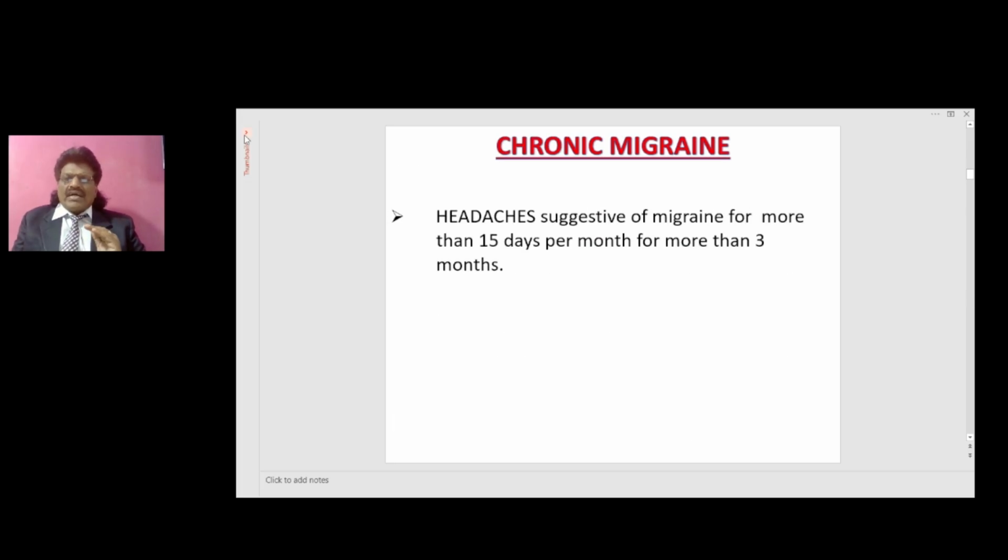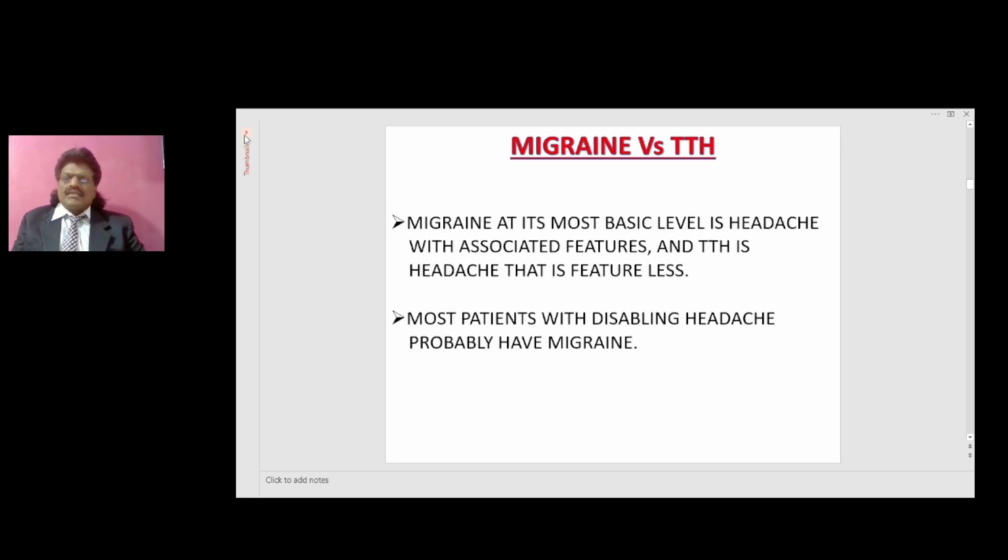Chronic migraine. If the headache suggestive of migraine occurs for more than 15 days per month, for more than 3 months, then we have to consider chronic migraine. How do we differentiate migraine versus tension type headache? Sometimes it becomes very difficult to differentiate whether the patient is having migraine or tension type headache. So how do we differentiate? Migraine at its most basic level is headache with associated features, and tension type headache is headache that is featureless. Most patients with disabling headache probably have migraine.